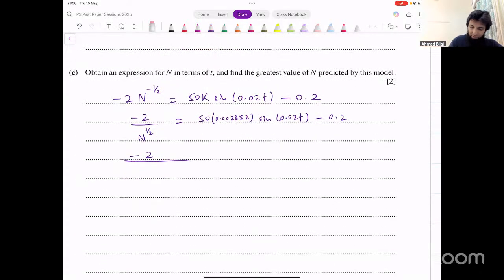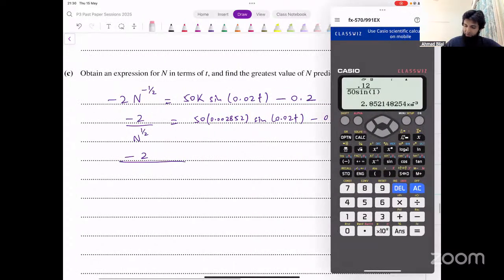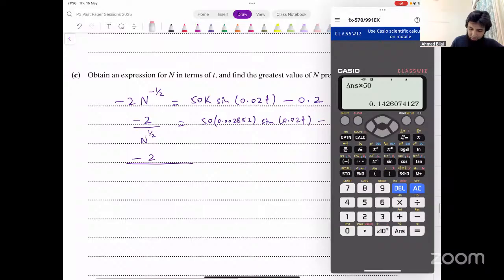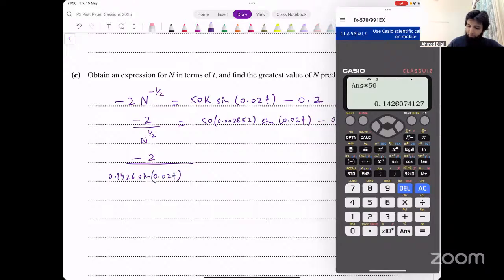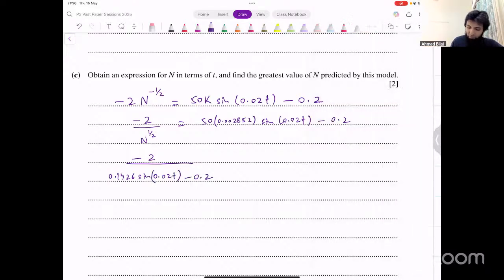Okay, so what does that become then? This was the answer that we were getting here. Multiply that by 50. That's 0.1426 times sine of 0.02t minus 0.2. That equals n raised to power 1 over 2.